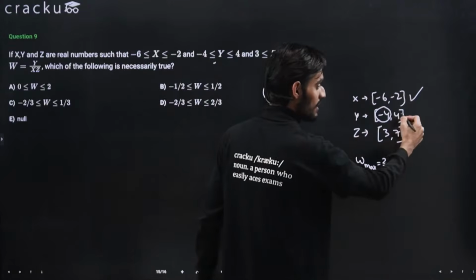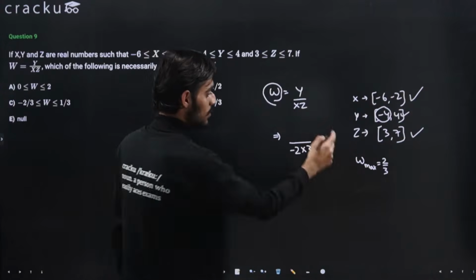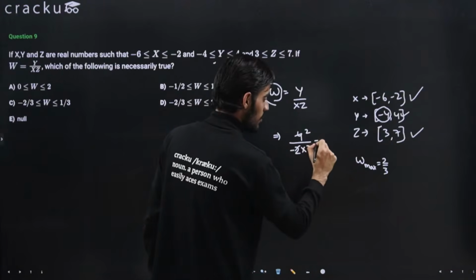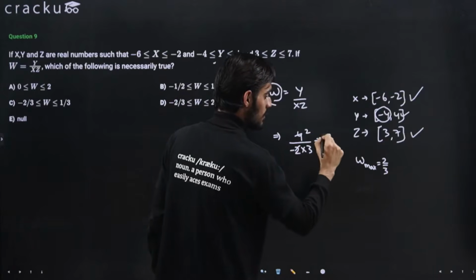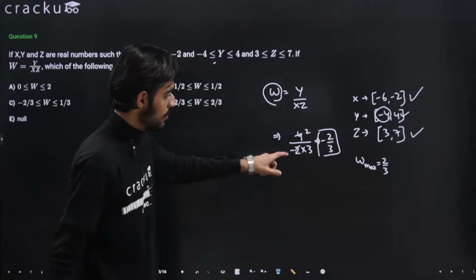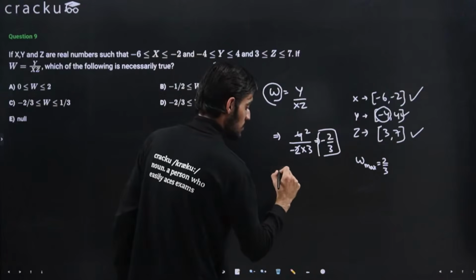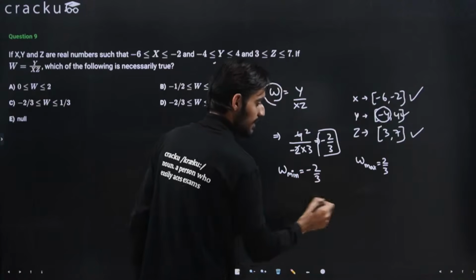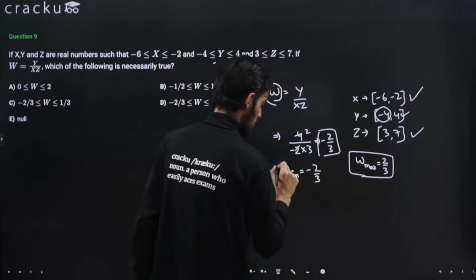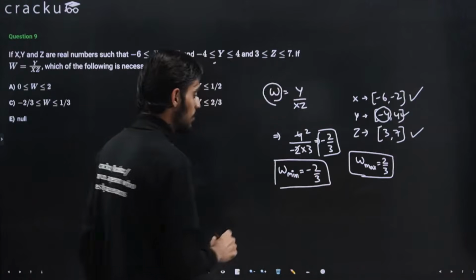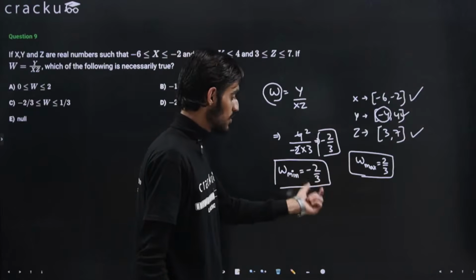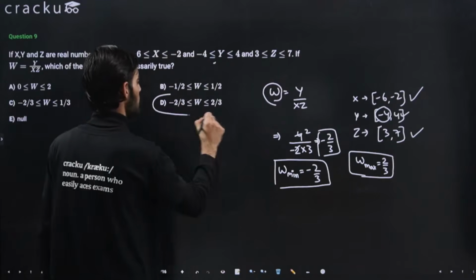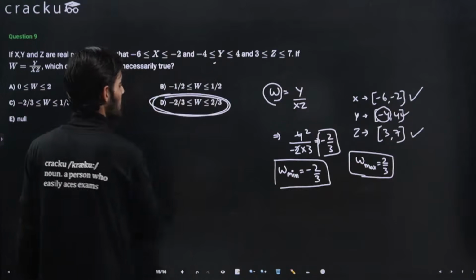So taking 4, that is the maximum value that we can take in the numerator. So this will come out to be 4 here. So solving this will come out to be again 2/3, but now with a negative sign, right? So this is coming out to be the minimum value. So the minimum value of w is -2/3, and the maximum value of w is +2/3. So w will lie in the range from -2/3 to +2/3. That is the answer, option number D.